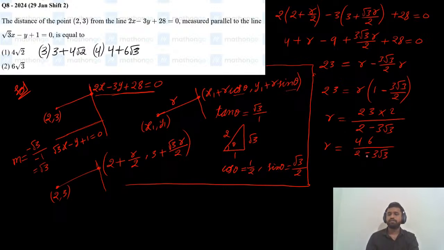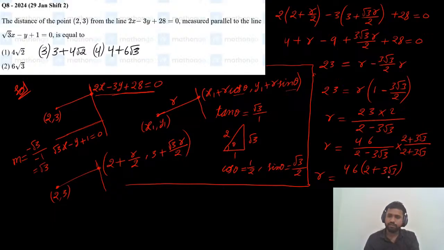Okay, and if we rationalize this one, what will we get? 2 plus 3 root 3 divided by 2 plus 3 root 3. So the r value equals 46 times 2 plus 3 root 3 divided by 4 minus 27.